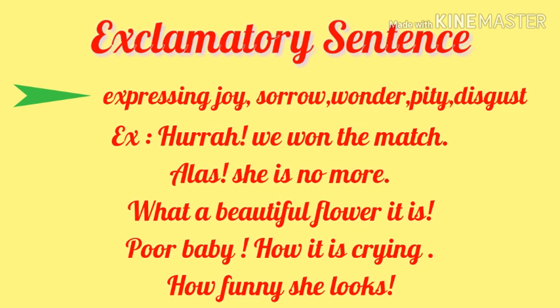Now come to the fifth kind of sentence, that is the exclamatory sentence. What is the exclamatory sentence? As discussed in the previous video, it is an expression of joy, sorrow, that is, our emotions. Its functions are that it expresses joy, sorrow, wonder, pity, disgust, etc. Examples are, hooray, we won the match. It is an example of joy. Then again, alas, she is no more. This is an expression of sorrow.